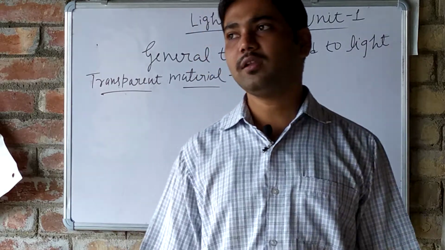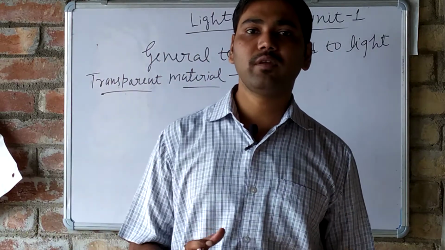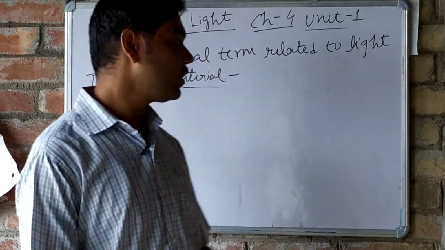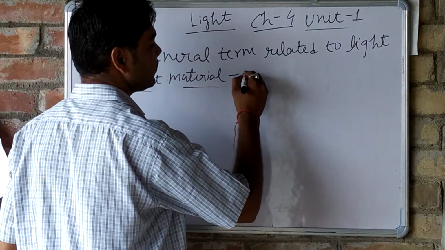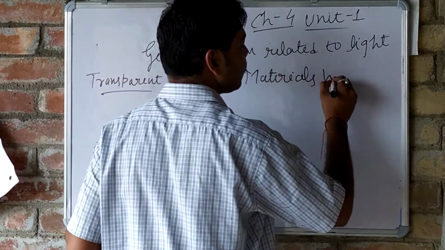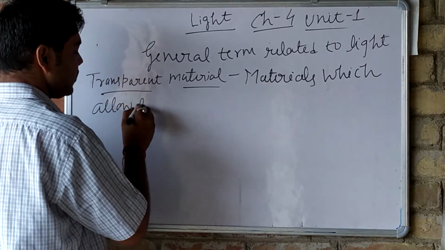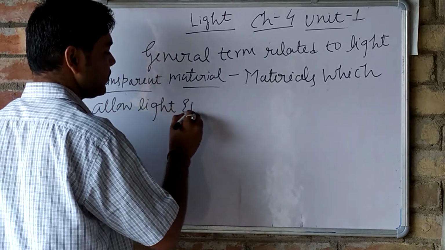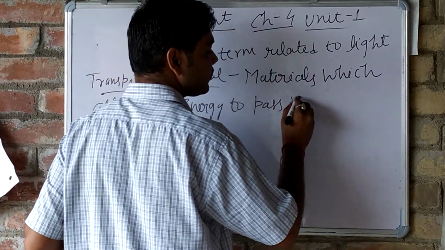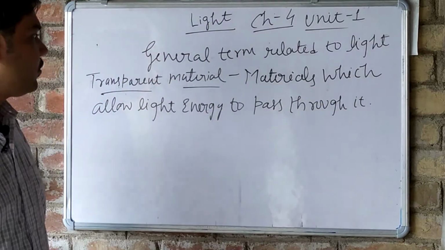Transparent materials are those materials or objects through which light energy can pass. It allows the light energy to pass through it, and is known as transparent material. Materials which allow light energy to pass through it are known as transparent medium.